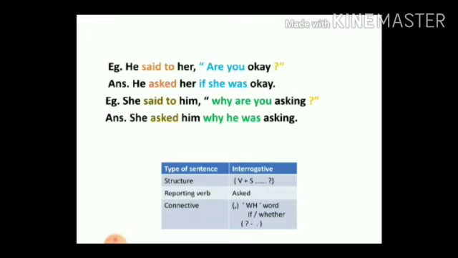And not to forget the change of tense, the change of pronouns, the change of certain words, and the removing of inverted commas. And finally the connective and reporting verb. So these are your 5 changes that happen from direct to indirect speech.